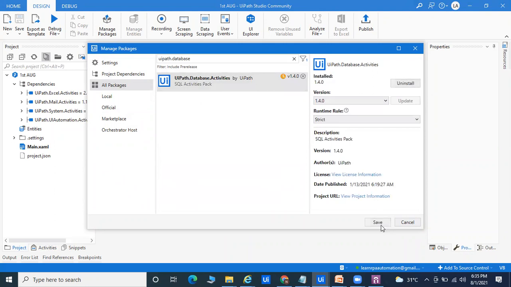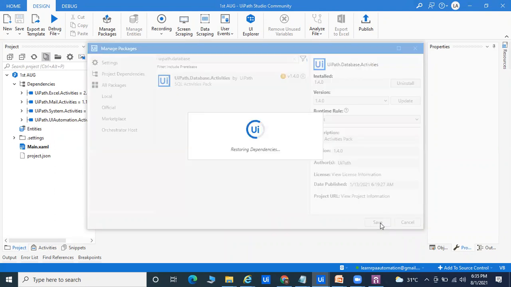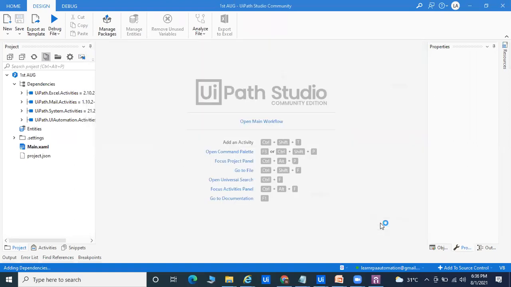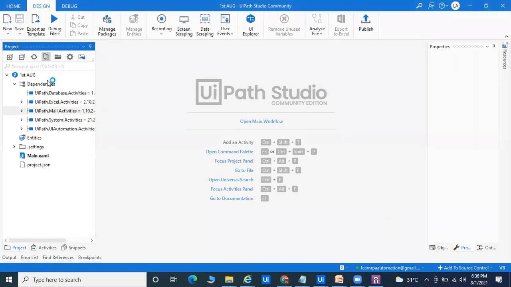If you go for Java, there are lots of things you have to install. After installing, you have to provide the path where you installed it, and then you are able to start the automation. But if you forget the path, or if someone deleted it, it will not work. But here nothing is needed. 10 minutes for installation, 2 minutes for creating the project, and 1 minute for project dependency. So everything is ready within 15 minutes, and you can start the project.